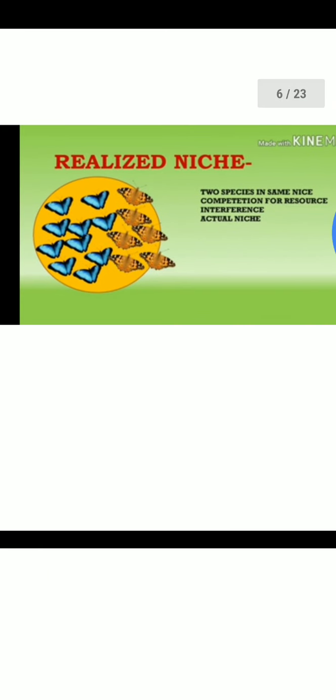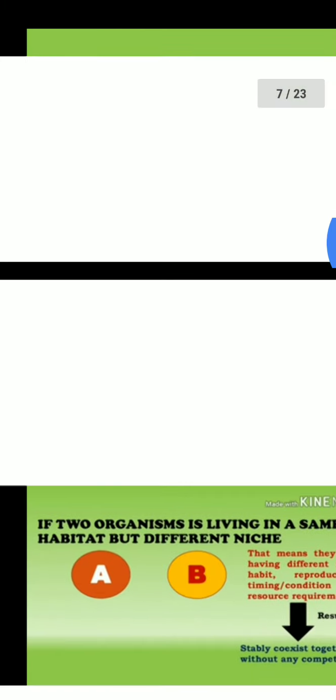In fundamental niche, now you can see in the diagram, two related species of butterfly are there. They have different niches, so there is no competition among themselves because they have different habitats. But in realized niche, two similar species are occupying the same niche, so their food requirement is the same. There is huge competition among themselves.